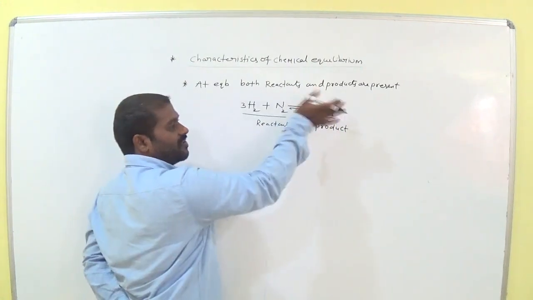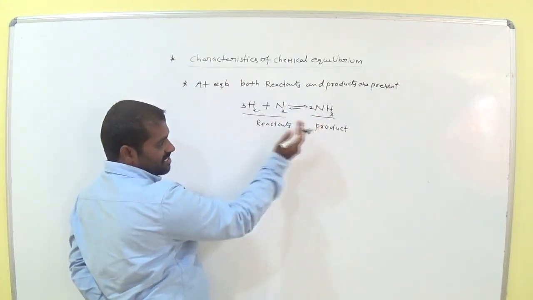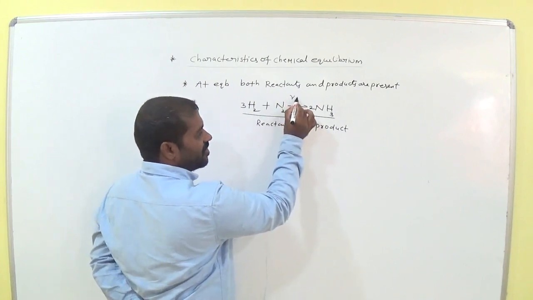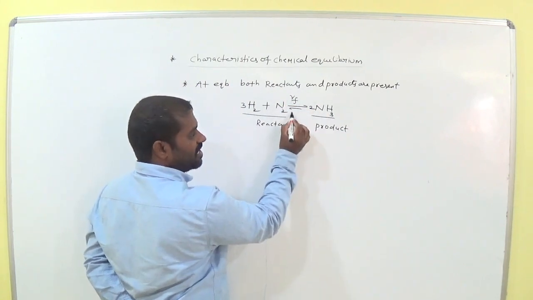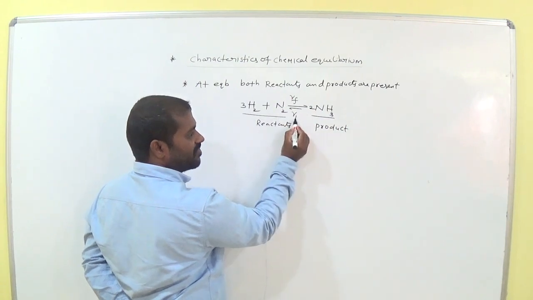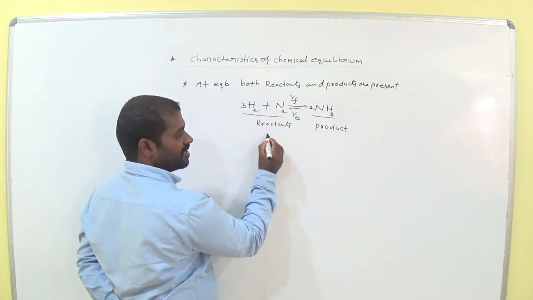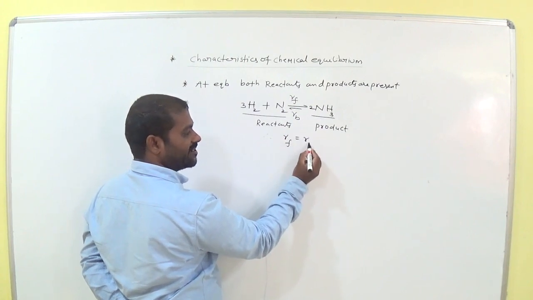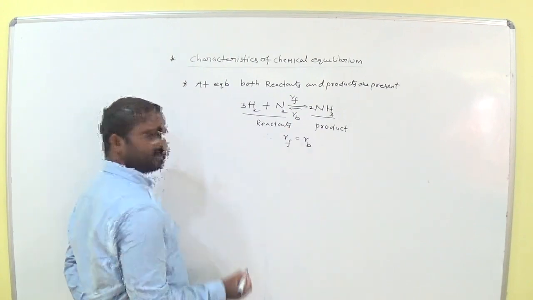So this is the forward reaction, this is the backward reaction. So here the rate of forward reaction is equal to the rate of backward reaction. We know very well.